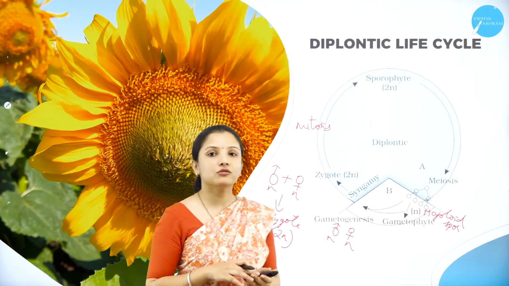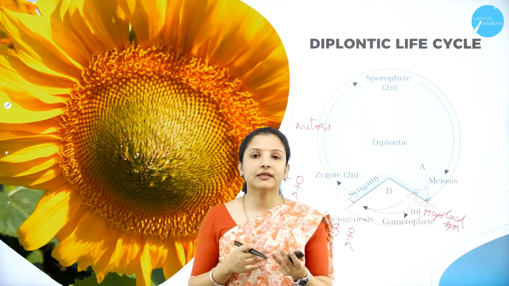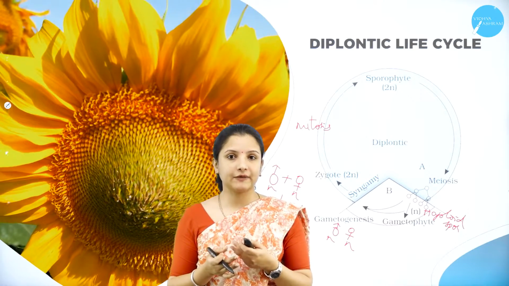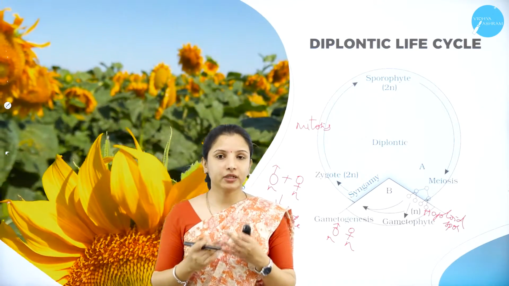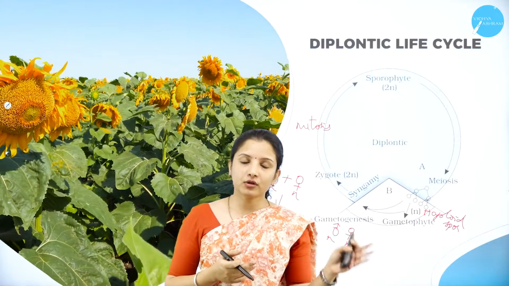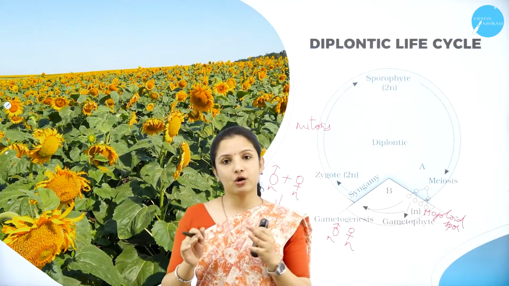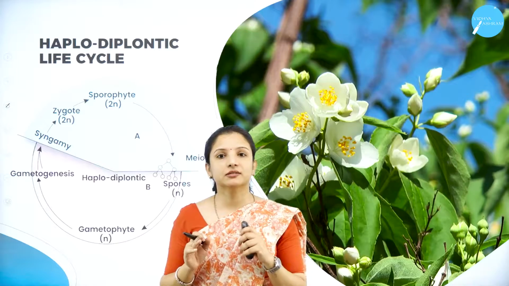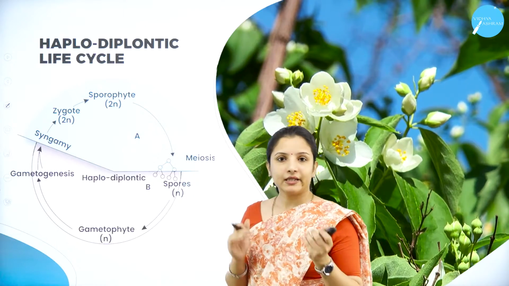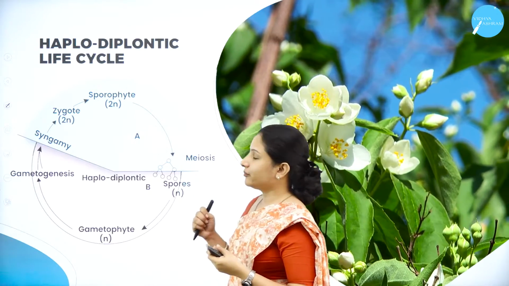Next, moving on to one more type of life cycle, the haplodiplontic life cycle. Here, both the sporophytic generation as well as the gametophytic generation are equally dominant over each other. That is nothing but the haplodiplontic life cycle. We shall see about this.